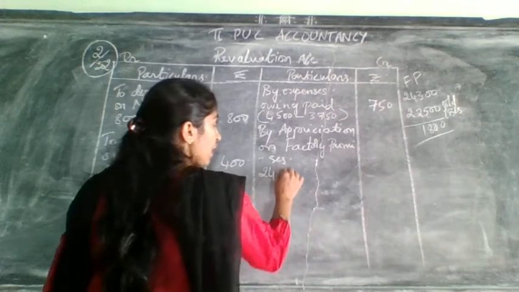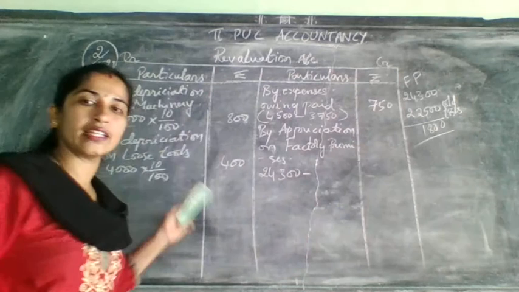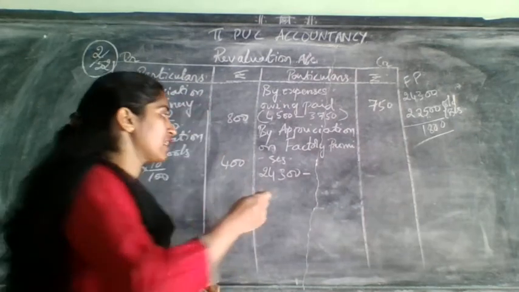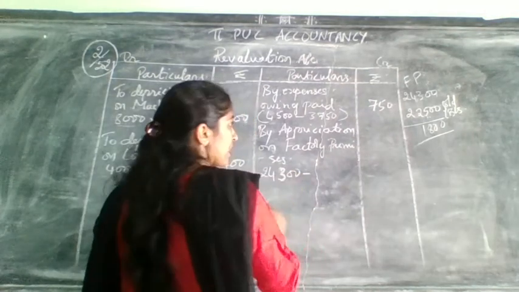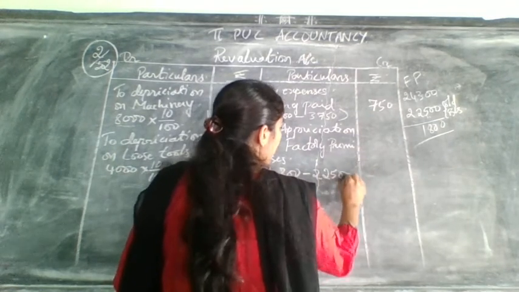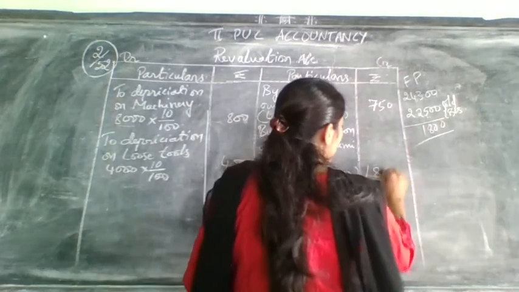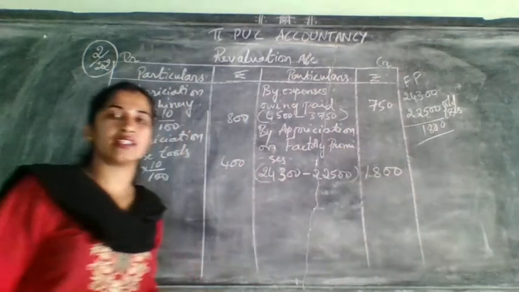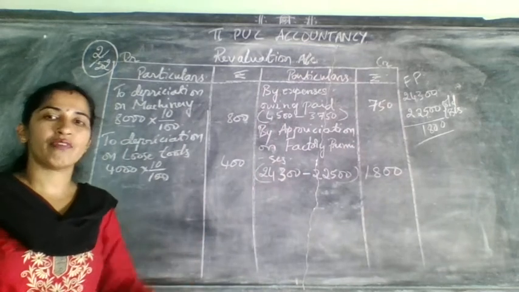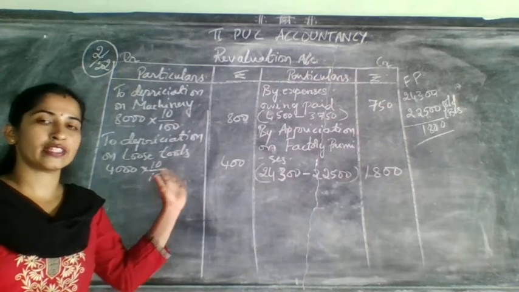Here the highest value was given in the adjustment, meaning the value was more than the balance sheet, so it was an increase in the value of the asset. So 24,300 minus 22,500, how much will it come? 1,800. This much increased. Which value increased? Factory premises value increased.